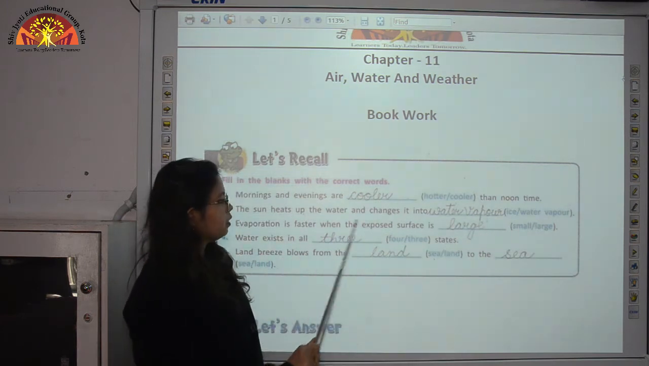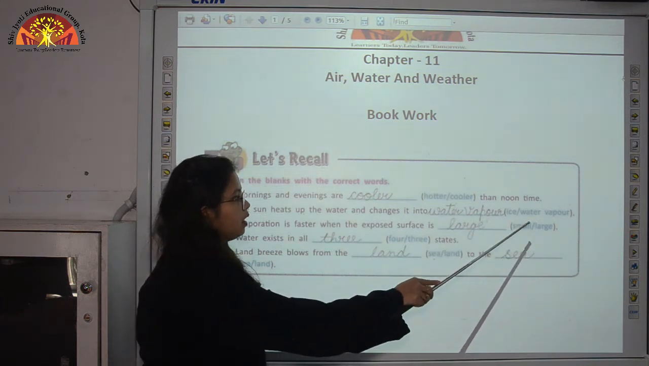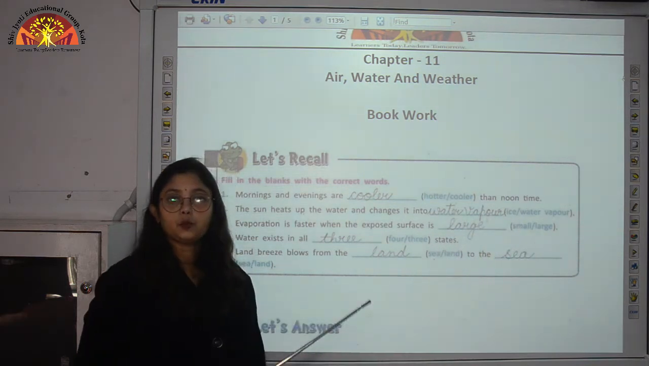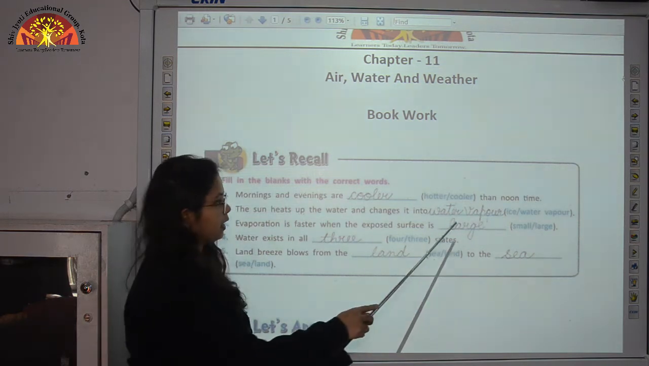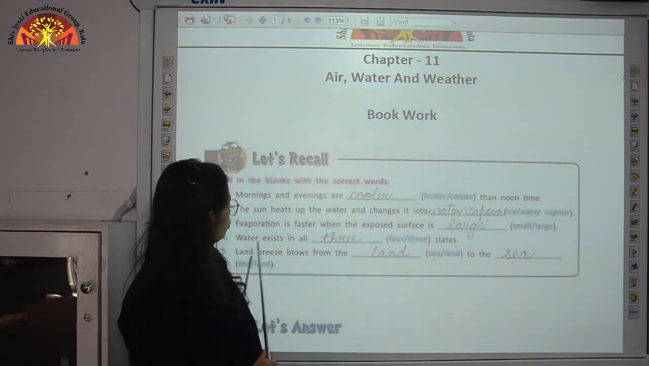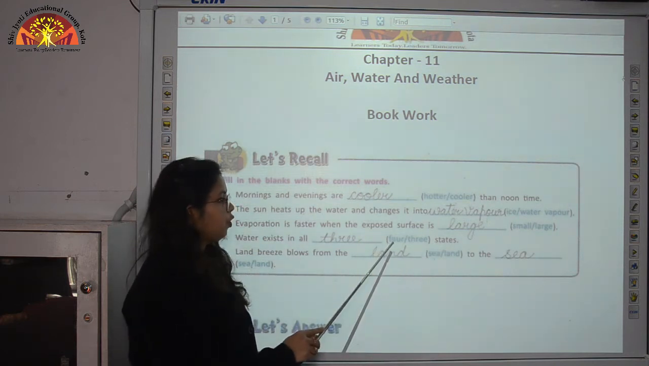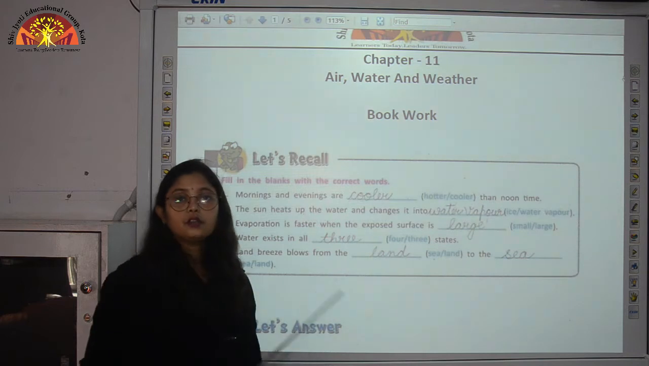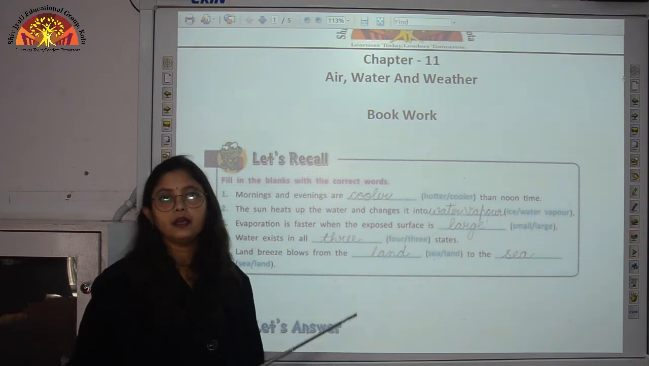Evaporation is faster when exposed surface is dash, small or large. So children, when exposed surface is large, evaporation will be faster. So we write large over here. Water exists in all dash states, 4 or 3. So children, here water exists in all the three states. So these three states are solid, liquid and gas.